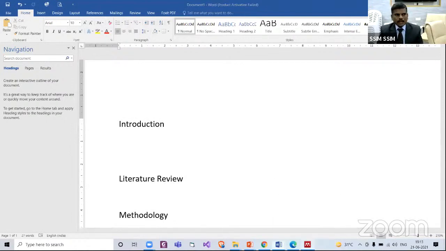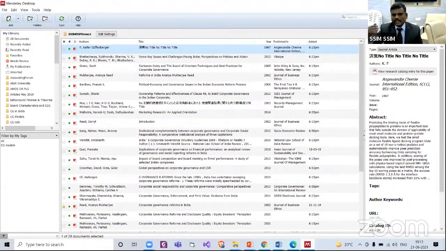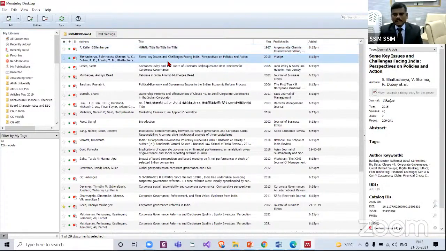Now, reading and recording using Mendeley. Screen visible now. Let us say I am reading some key issues and challenges facing India, perspectives on policies and action. I want to read that paper because it is related to the article which I am preparing now.